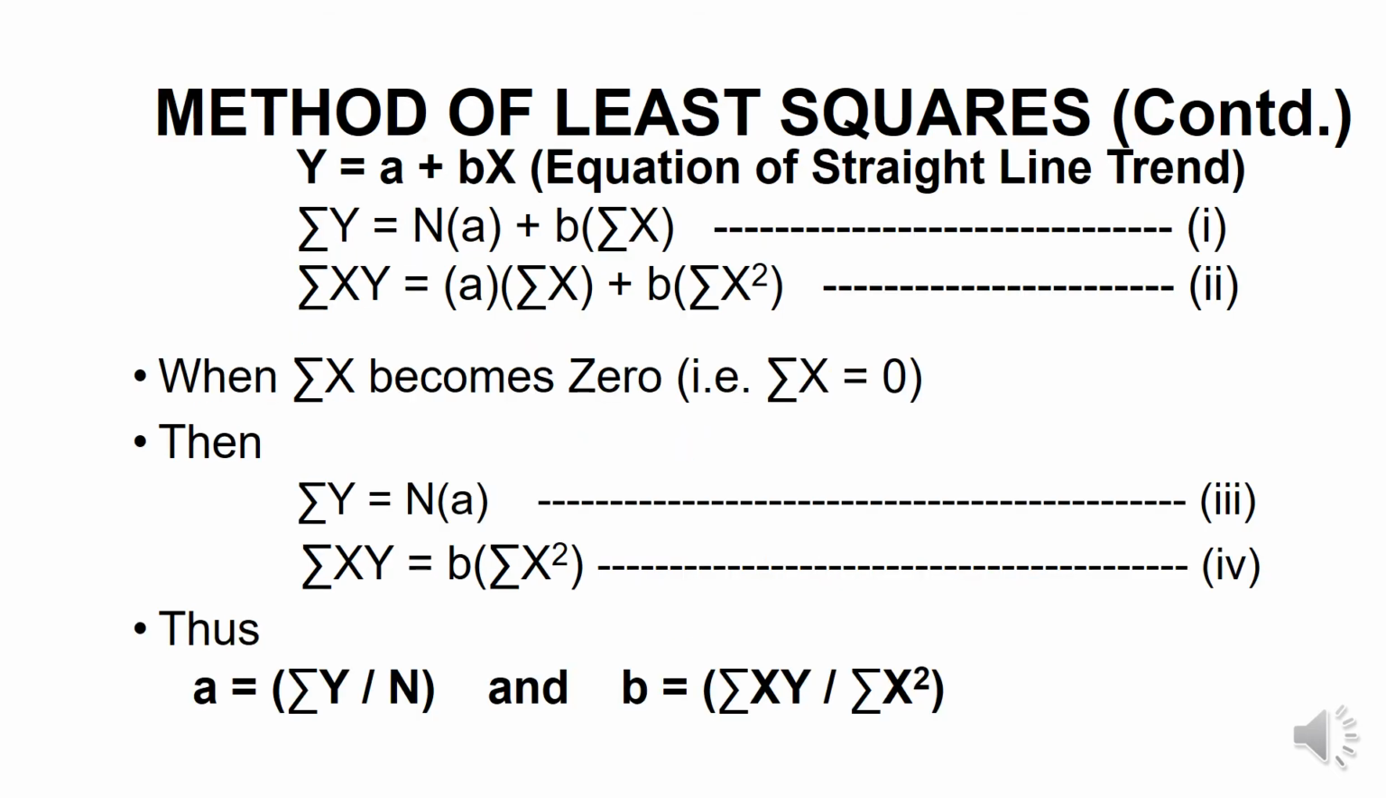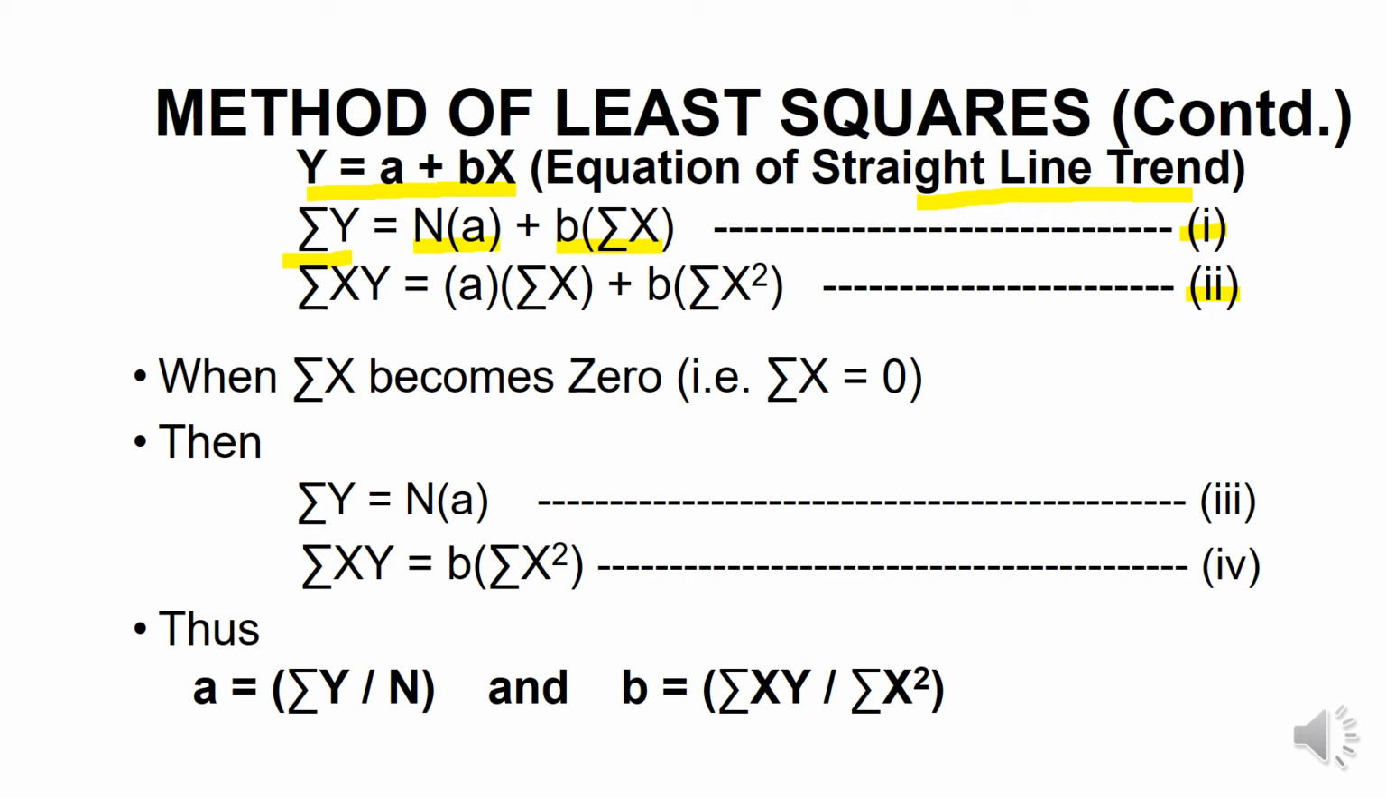Now we'll frame the normal equations representation for the least squares method. Students, on your screen you have an equation written, that is y is equal to a plus bx. This is the equation of a straight line trend. In the first step, for equation number 1, we'll summate on both sides. That is, summation y is equal to n times a plus b times summation x. For equation number 2, equation number 1 is multiplied on both sides by summation x.